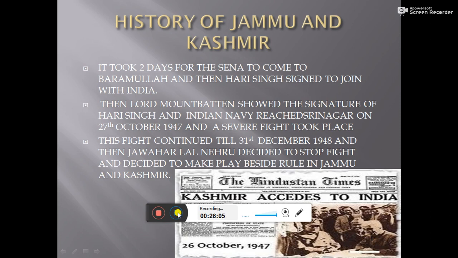Muhammad Ali Jinnah was not satisfied with the agreement that Raja Hari Singh signed to join with India. He said that he was forcefully made to join with India, and most of the people wanted to join Pakistan. So he called Jawaharlal Nehru, Sardar Vallabhbhai Patel, and Lord Mountbatten to Lahore to talk with them. But Sardar Vallabhbhai Patel was a different kind. He did not accept.